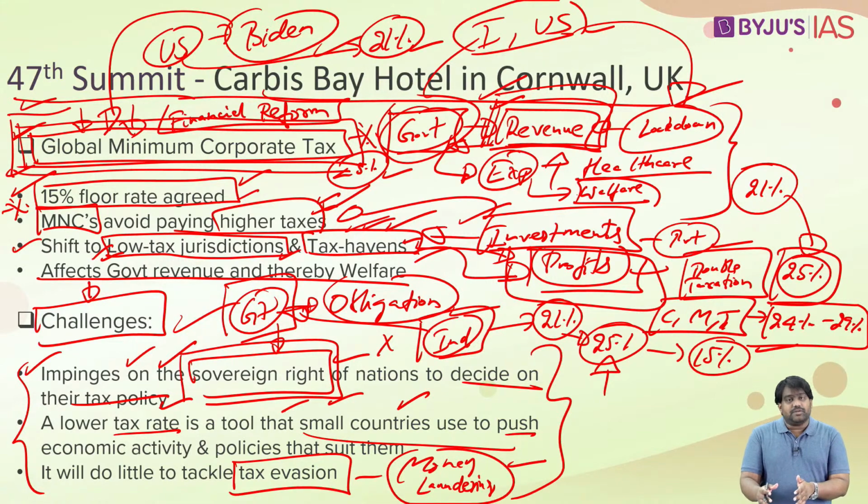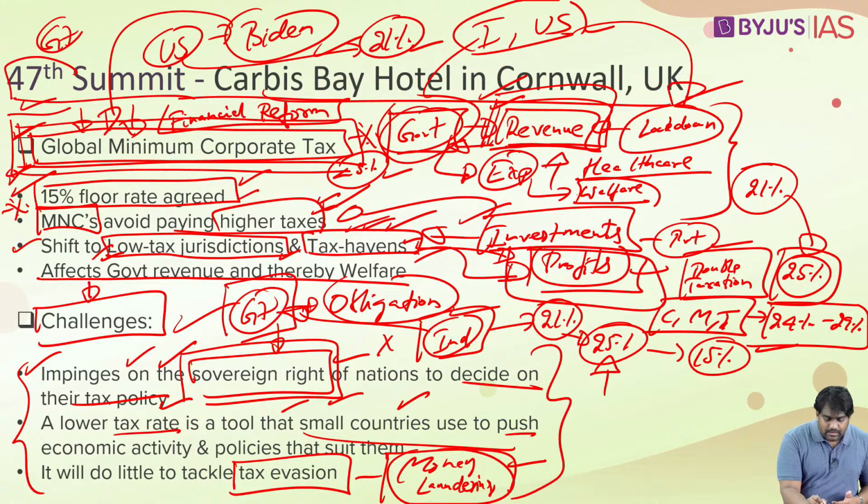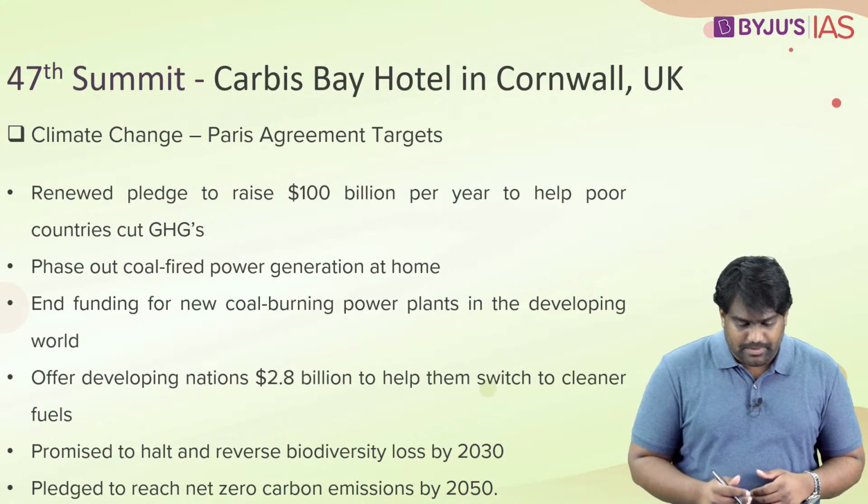Yes, tax collection will go up if it is widely accepted, but tax evasion through illegal methods like money laundering will continue. That can't be prevented through a minimum corporate tax. However, this is a paradigm shift in global taxation. It's a major reform that the G7 has accepted, and we need to see how things will proceed from here onwards. So this was about the G7 initiative with regard to the global economy.